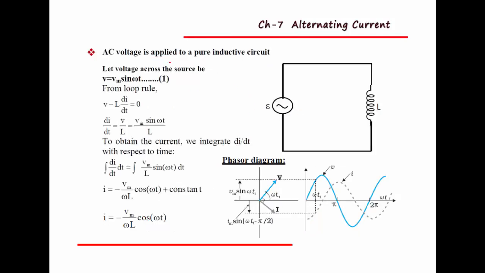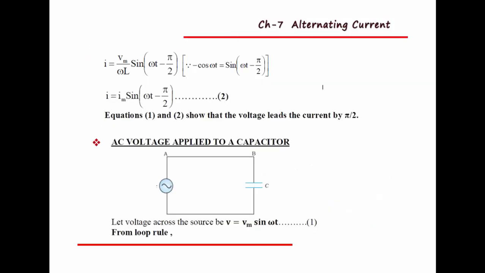And the second one is AC voltage applied to a pure inductive circuit. When AC voltage is applied to an inductor, what changes occur, or what is the phasor difference between current and voltage? Again we can use V equal to V naught sin omega t. This is the voltage across the source, and after deriving we get the final equation: I equal to I naught sin(omega t minus pi by 2).